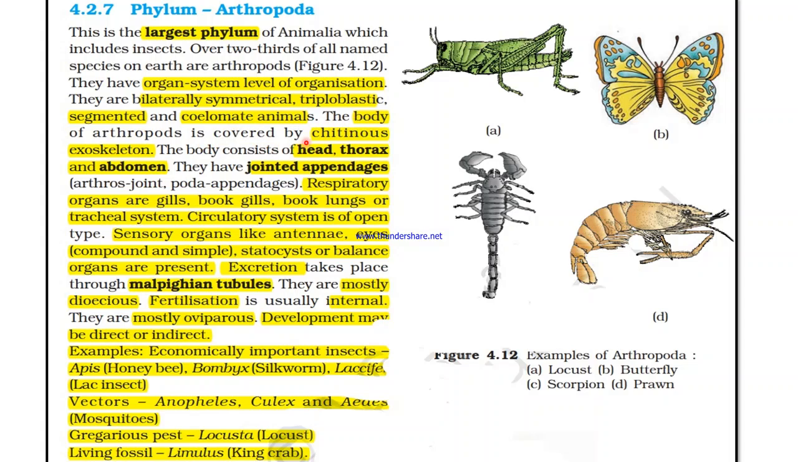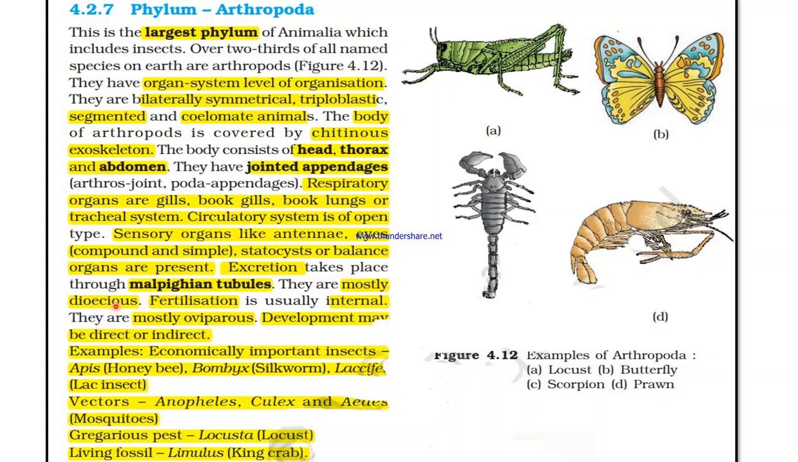The body of arthropod is covered by chitinous exoskeleton. The body consists of head, thorax, and abdomen. They have jointed appendages, that is arthros means joint and poda means appendages. Respiratory organs are gills, book gills, book lungs, or tracheal system. Circulatory system is of open type. Sensory organs like antennae, eyes, compound or simple eyes, statocyst or balance organs are present. Excretion takes place through Malpighian tubules.